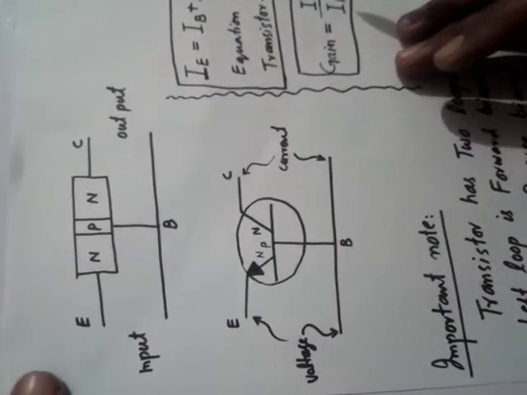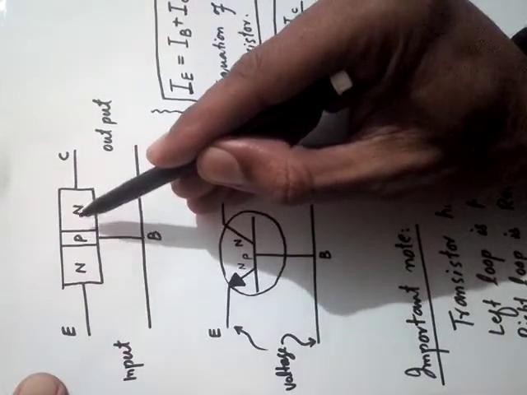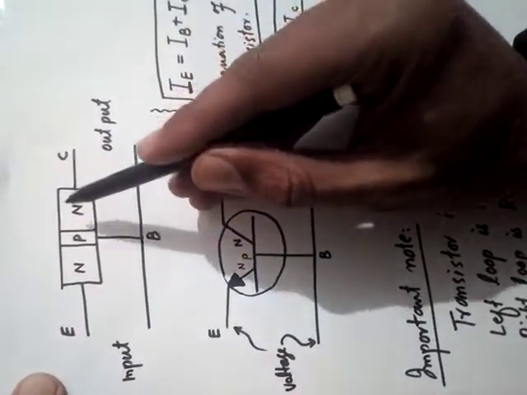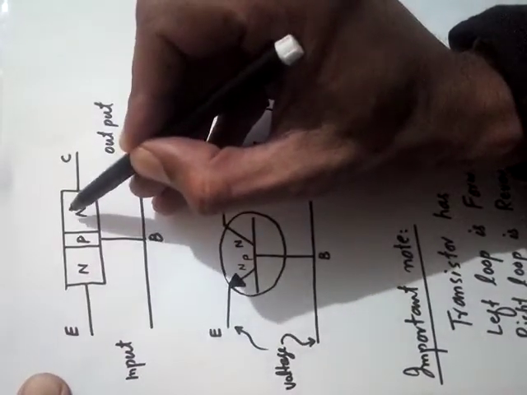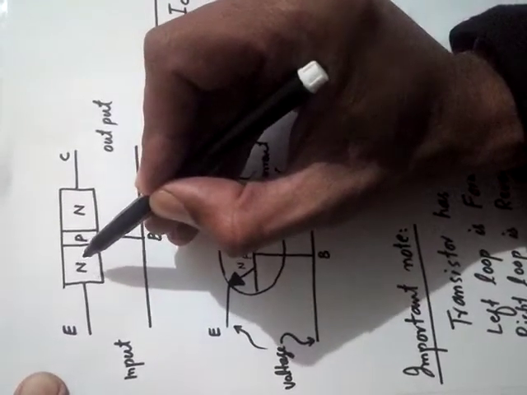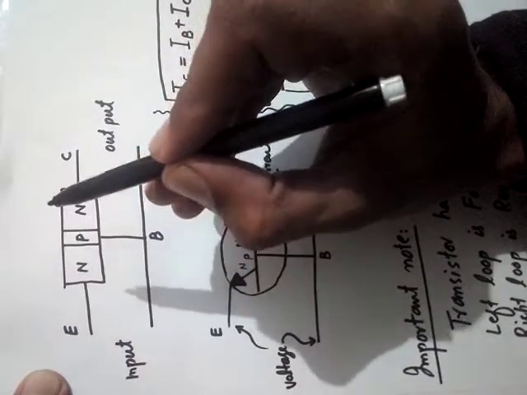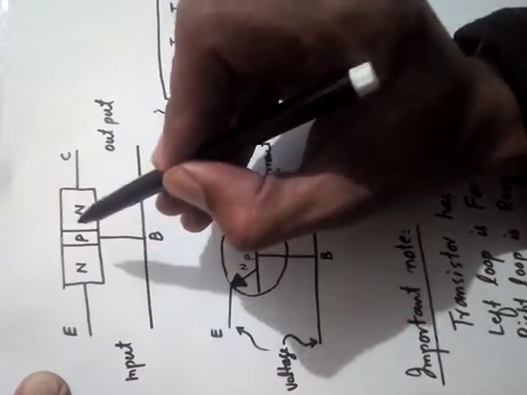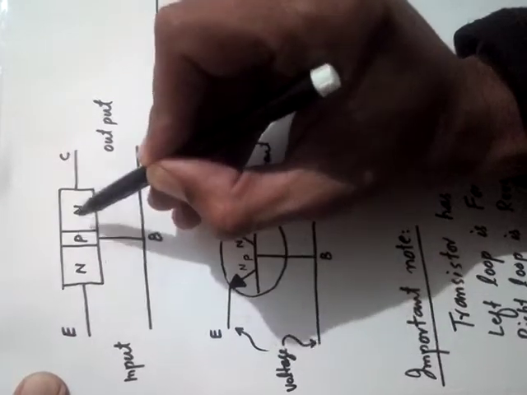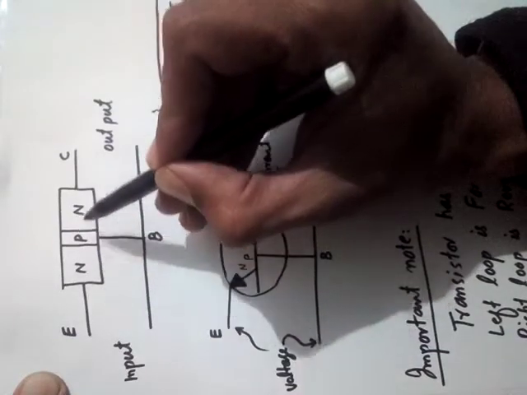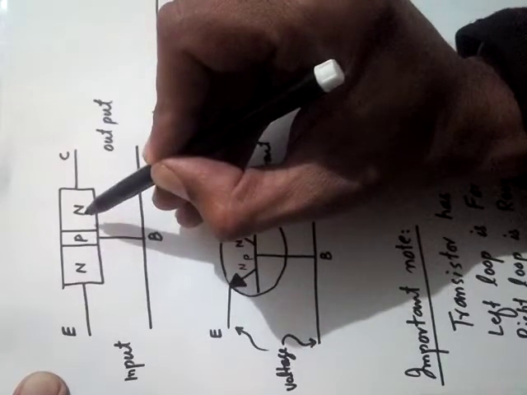In the same way, this was, dear students, the PNP transistor. Now I would like to tell you about the NPN transistor. You can see that this is an NPN transistor. In the previous slide you saw the PNP transistor, but now we are considering the NPN transistor. Basically there is no difference between PNP and NPN transistor. The only difference is that in a PNP transistor, N type is sandwiched between two P types. Here in an NPN transistor, one P type is sandwiched between two N type semiconductors.